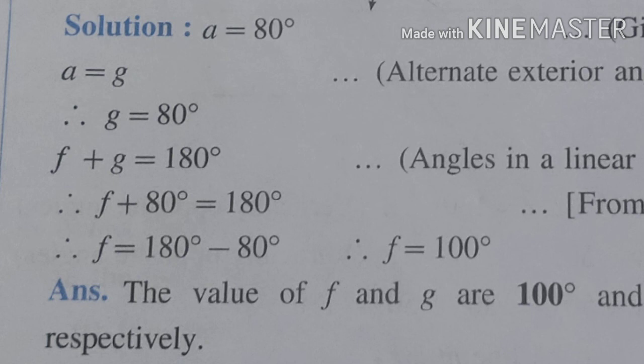Okay. Here we have completed lesson number 2. In this lesson we have discussed the parallel line, transversal, intercept, and the types of angles formed by the parallel lines and transversal: corresponding angles, interior angles, alternate angles, exterior alternate angles, interior alternate angles, and linear pair of angles. So many angles we have discussed in this lesson. We also discussed the properties of each angle.